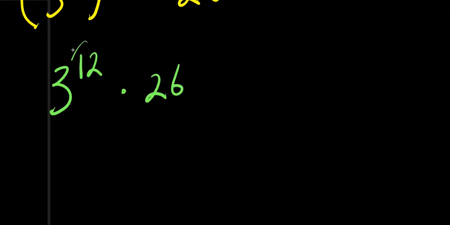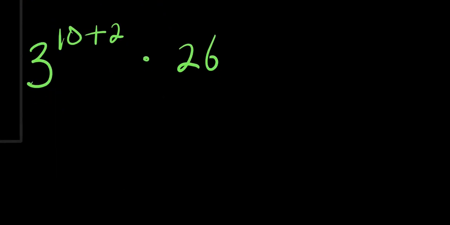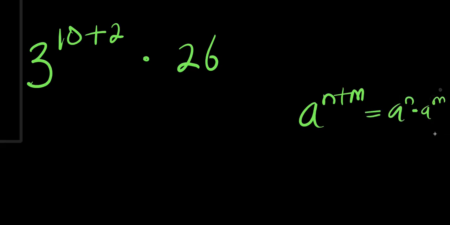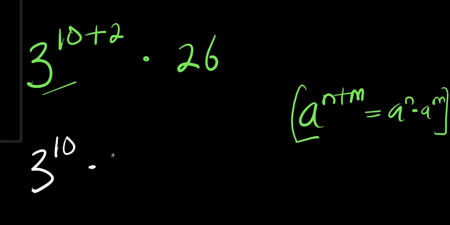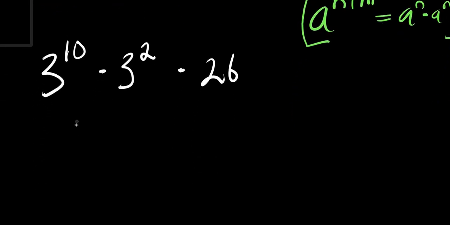From here, I express 12 as summation of 10 and 2. I have 3 power 10 plus 2 times 26. Now, if you have a power m plus n, it equals a power m times a power n. So this, we are going to have 3 power 10 times 3 power 2 times 26. We need to find the value of 3 power 10.